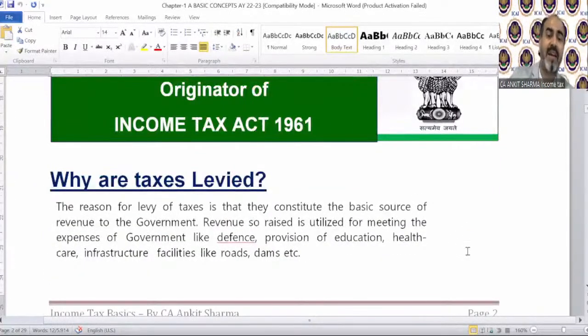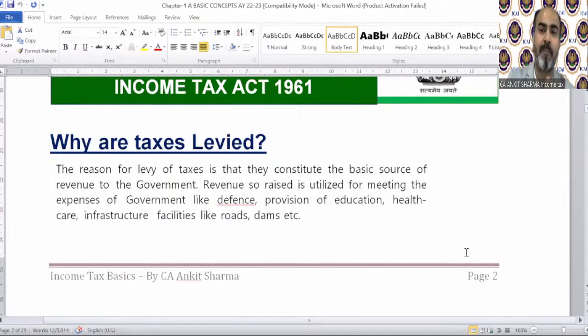Why are taxes levied? I told you, because in our country there are certain expenditures which the country needs to bear, of course. There is infrastructure, facilities, etc. For this purpose, they need revenue, and that revenue is collected from us in the form of taxes. That has been discussed, of course. The reason for levy of tax is that they constitute the basic source of revenue to the government. Revenue so raised is utilized for meeting the expenses of government, like defense, provision of education, healthcare, infrastructure, facilities like roads, dams, etc.